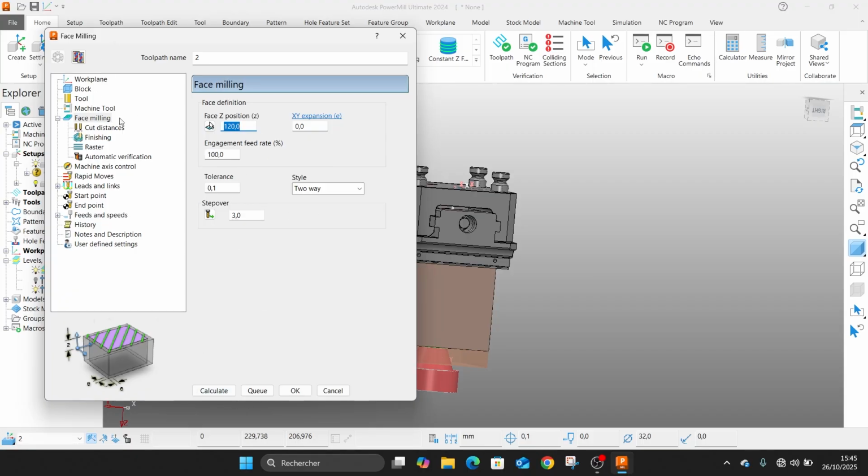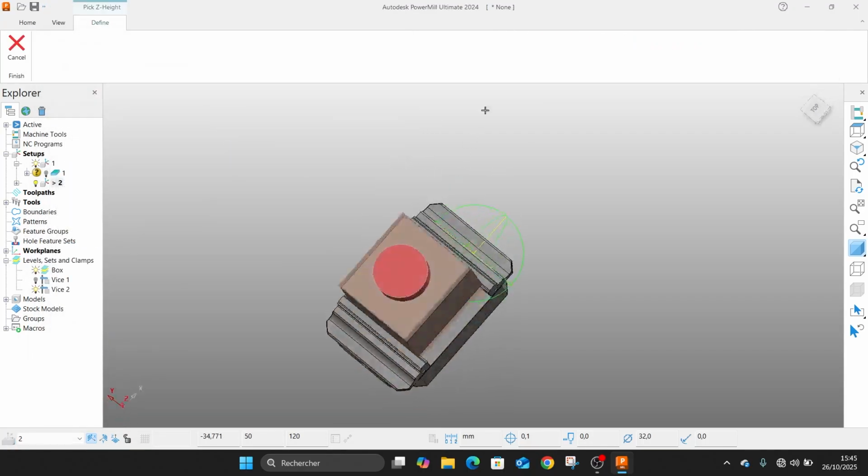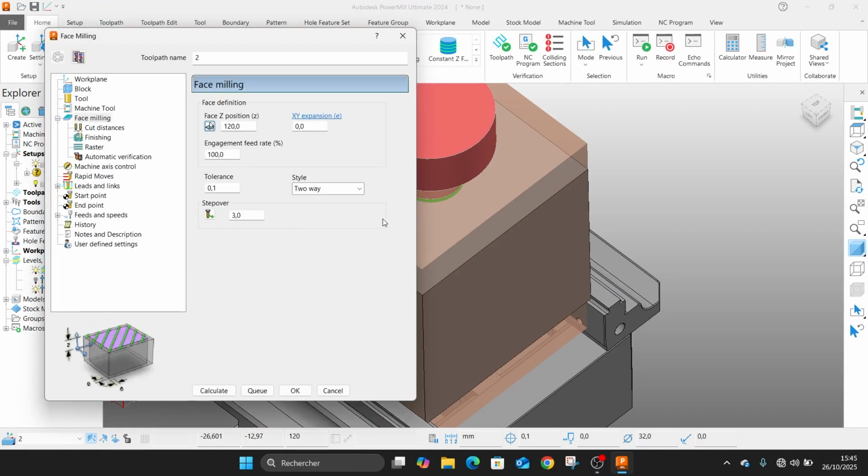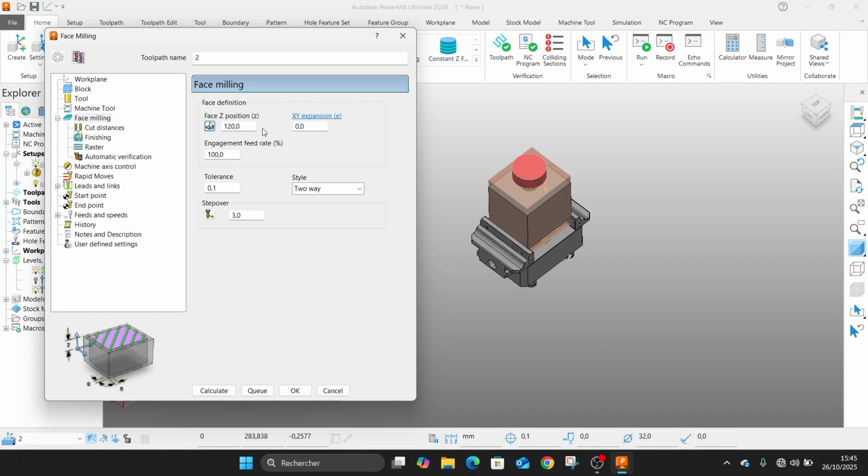Then now we will choose the second direction. It is the same, 120 millimeters. Then let's put XY expansion, for example, of 13 millimeters.